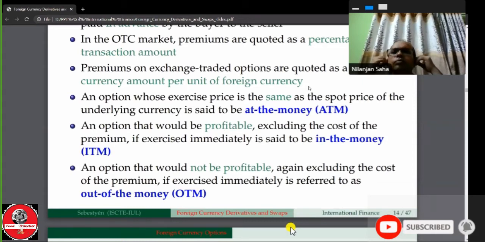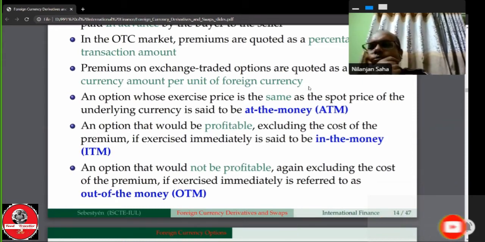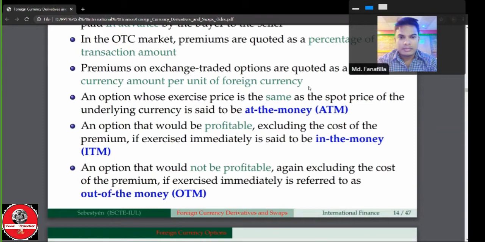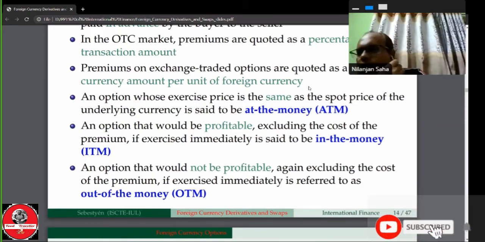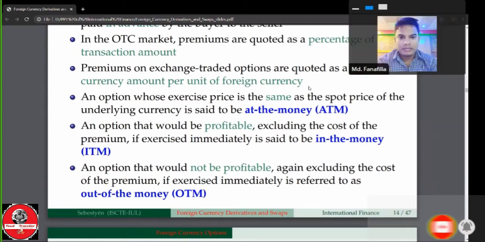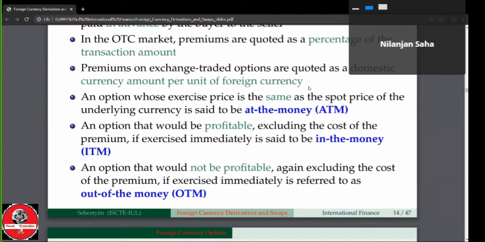Is it clear? Yes, sir. Hello, I'm Johul Islam. Johul Islam, are you hearing? Yes, sir. Is it clear: at the money, in the money, and out of the money? Should I repeat?